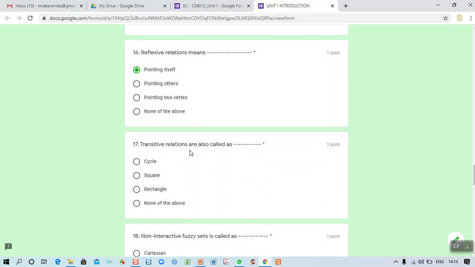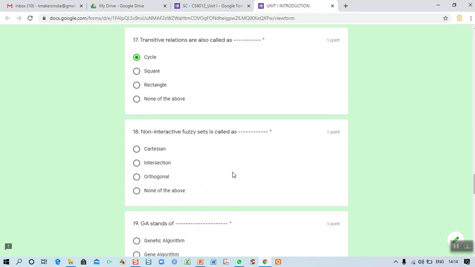Then 17th one. So transitive relation is also called as, I told, triangular. We have seen. It is a cyclic relation. I pointing to J, J pointing to K, again K pointing to I. So it is a cyclic relation. So transitive relation is also called a cyclic relation.